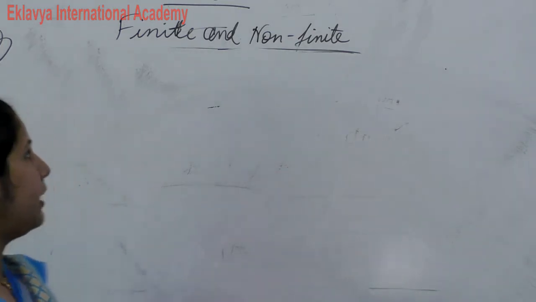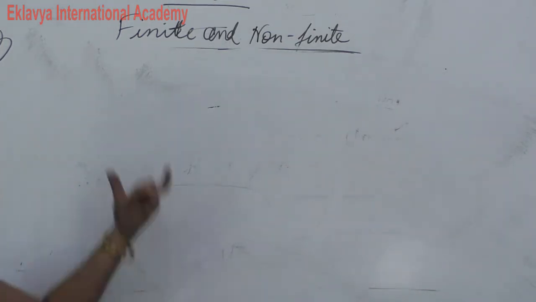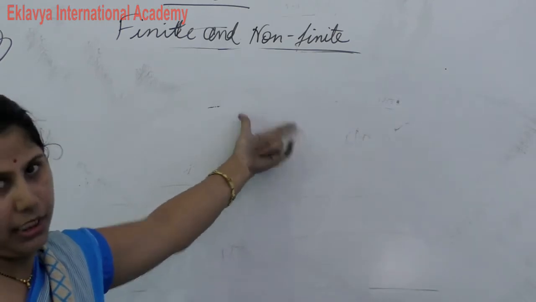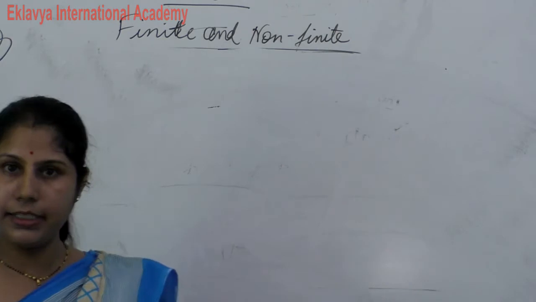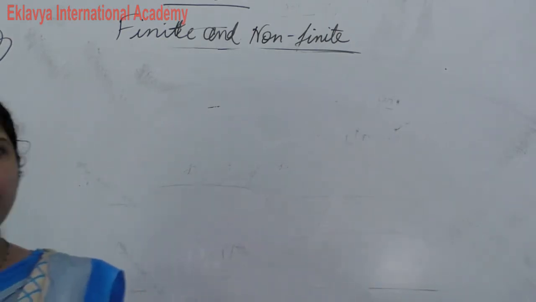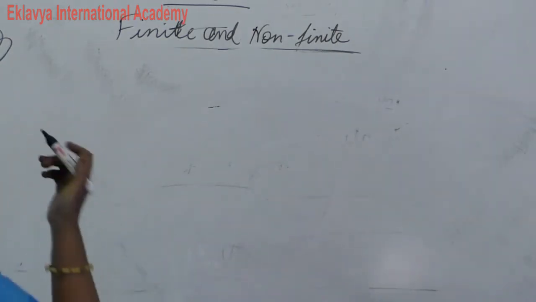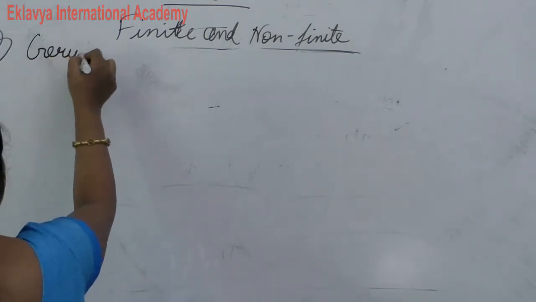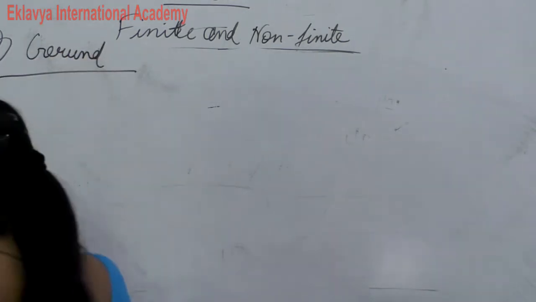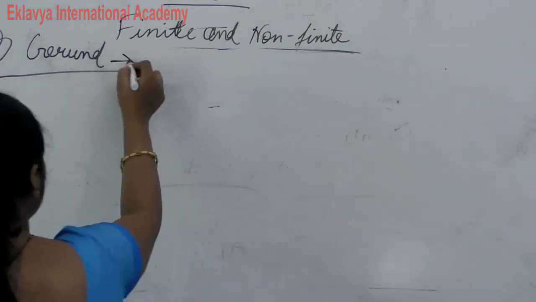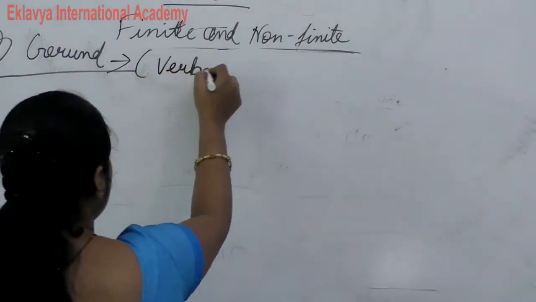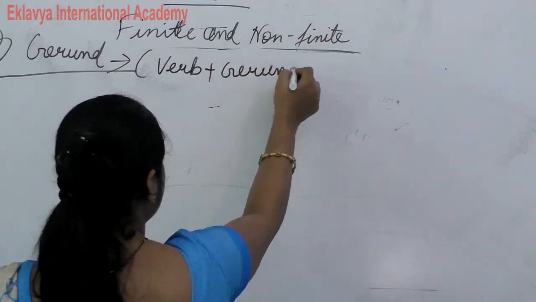As you all know, in the previous class we discussed the meaning of finite and non-finite verbs. Now we discuss kinds of non-finite verbs. Clear? Gerund, infinitive and participles. So first of all we discuss gerund. Gerund is a very important topic and a very good topic also. So verb plus gerund.